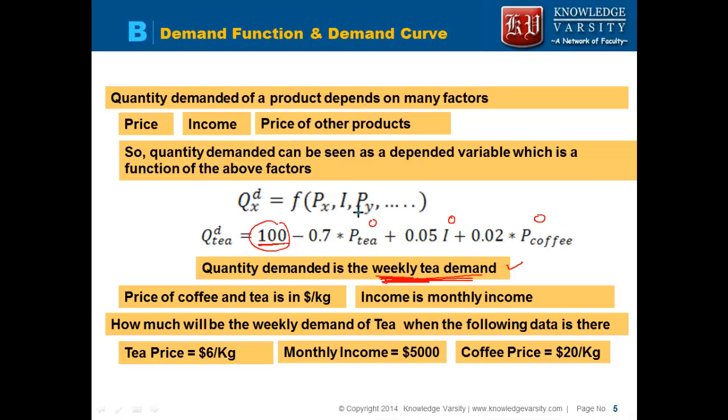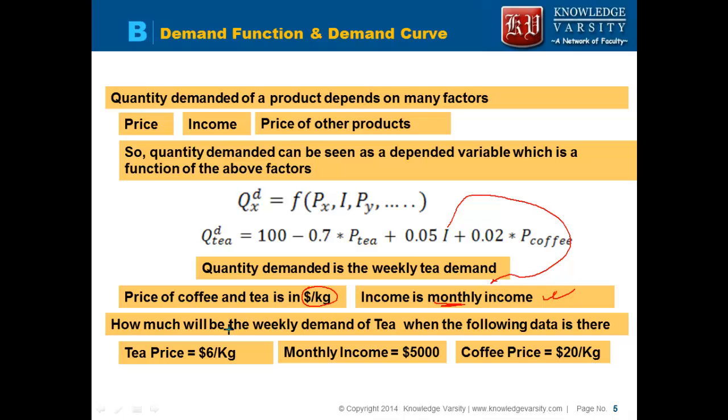We are saying that other factors make the demand of tea equal to 100, and because of the price of tea increasing, the quantity demanded will decrease below 100. With coffee increasing, it will increase, and vice versa. The price of coffee, tea, etc., are all in dollars per kg. The income is the monthly income of the household.